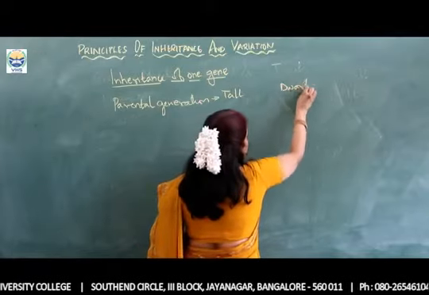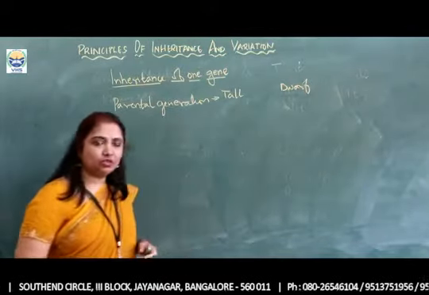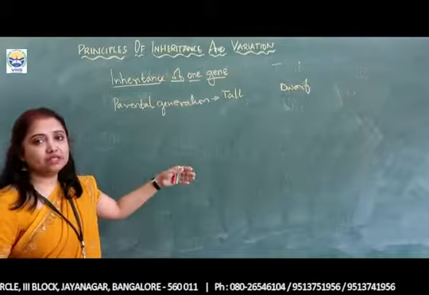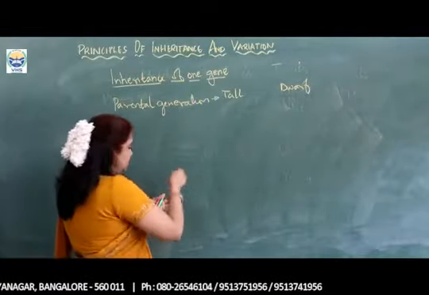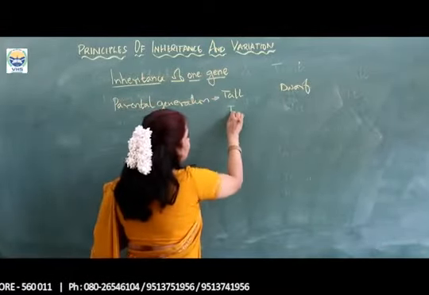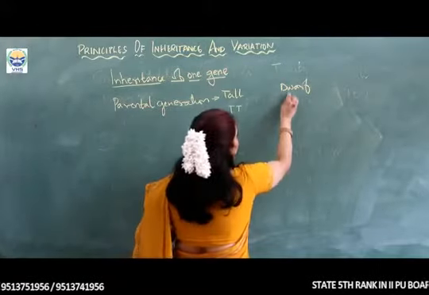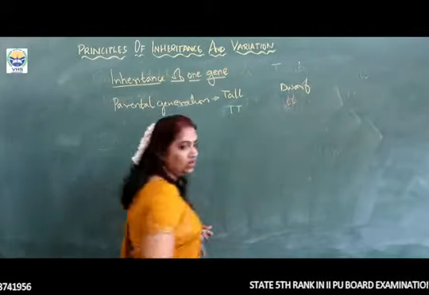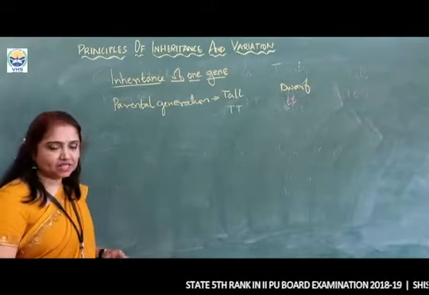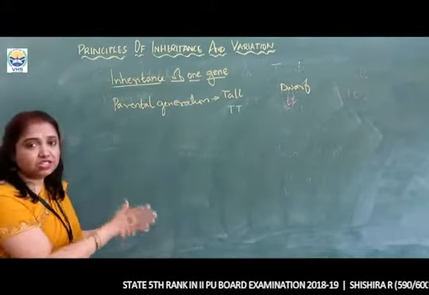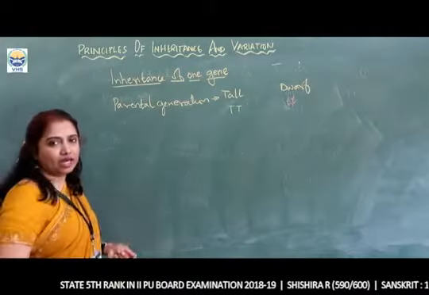So, parental generation: one is tall and one is dwarf. Now, how are you going to represent them genotypically? You are going to write them as capital T, capital T. The dwarf plant will have small t, small t. These are the parental generations, which are nothing but the pure lines.